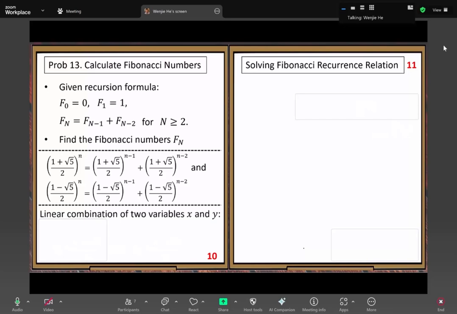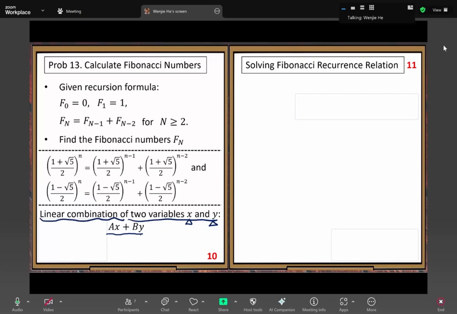We call it the linear combination of two variables. Here, I want to talk about a basic concept called the linear combination concept. What is the meaning of linear combination of two variables, an x variable and a y variable? We use a formula to represent the linear combination of x and y: A times x plus B times y, with capital A and capital B two constant numbers.